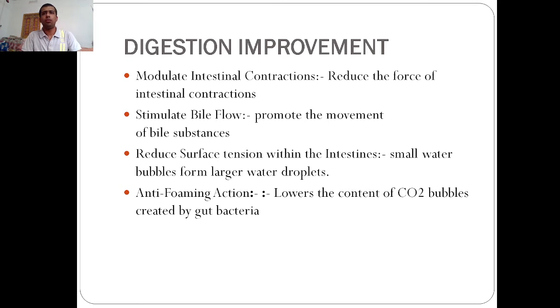Now, digestion is improved. They can improve digestion in mostly four ways. This includes modulating the intestinal contraction, where they reduce the force of the intestinal contraction. They reduce the surface tension within the intestine, where small bubbles are formed into large gas water bubbles, and they can stimulate the bile flow. They can also have an anti-foaming action, in which they lower the content of the carbon dioxide bubbles which are created by the gut bacteria.